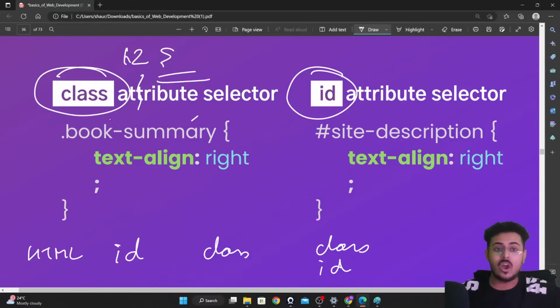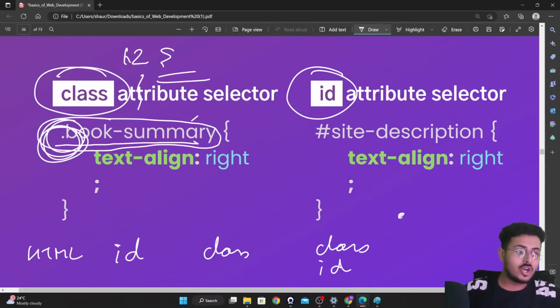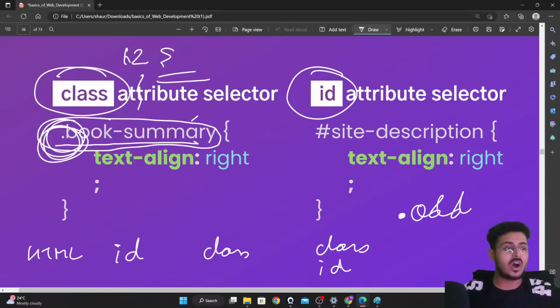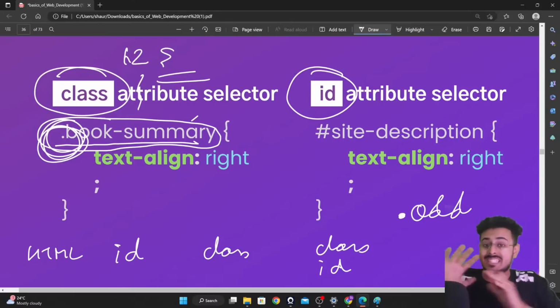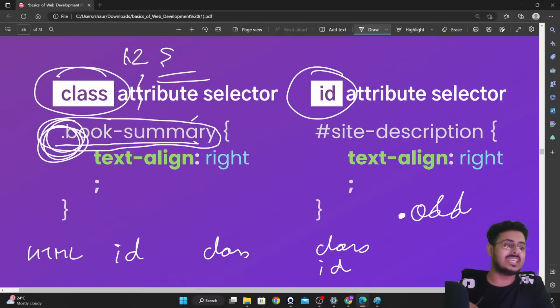But to select the odd tag, because it's a class, you have to write a dot and then the class name. This dot is very important. So dot odd is how you select a tag via its class name.